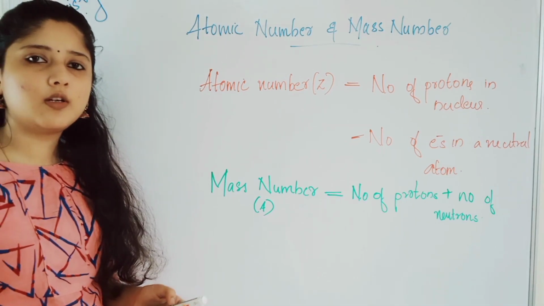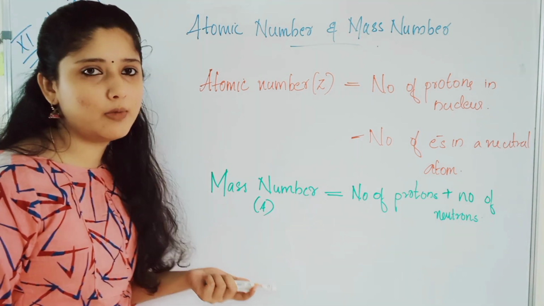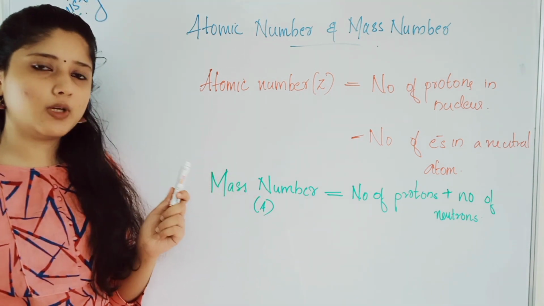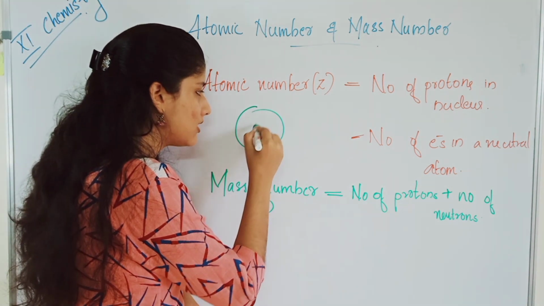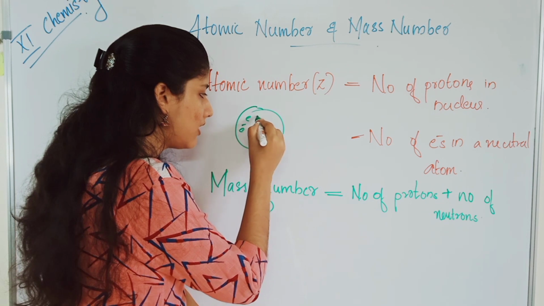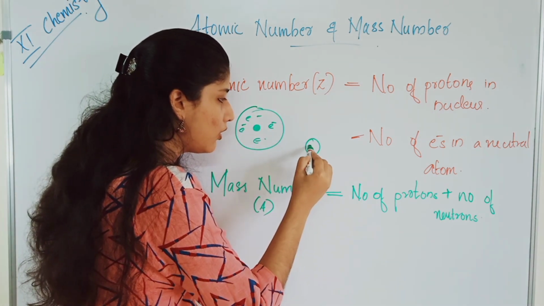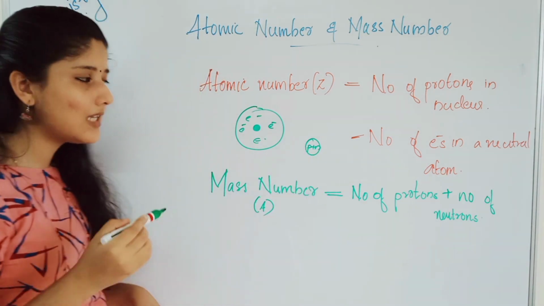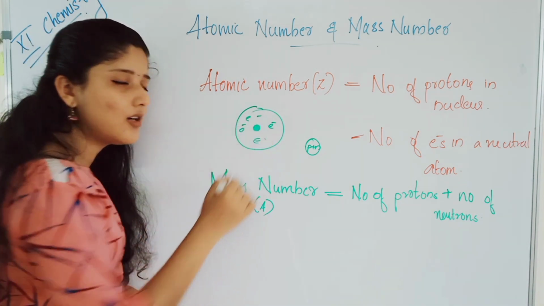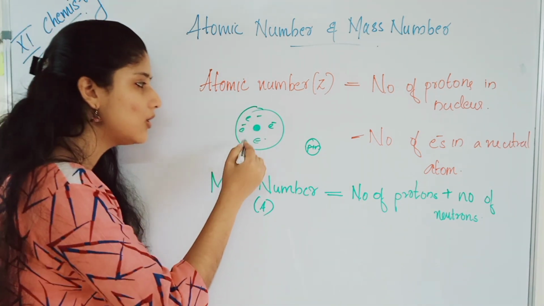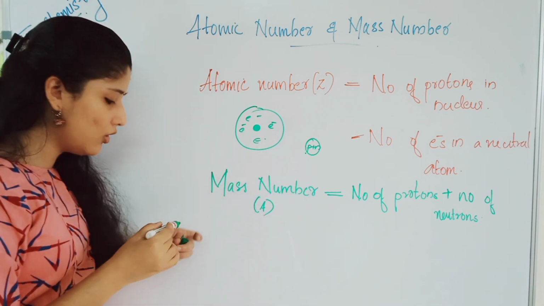Before concluding today's session, let us discuss a small topic: atomic number and mass number. What is an atomic number? You already know that an atom consists of a nucleus, and electrons revolving around it. In the nucleus there are protons and neutrons. Inside the nucleus there are protons and neutrons, and the electrons are revolving around the nucleus in an atom.